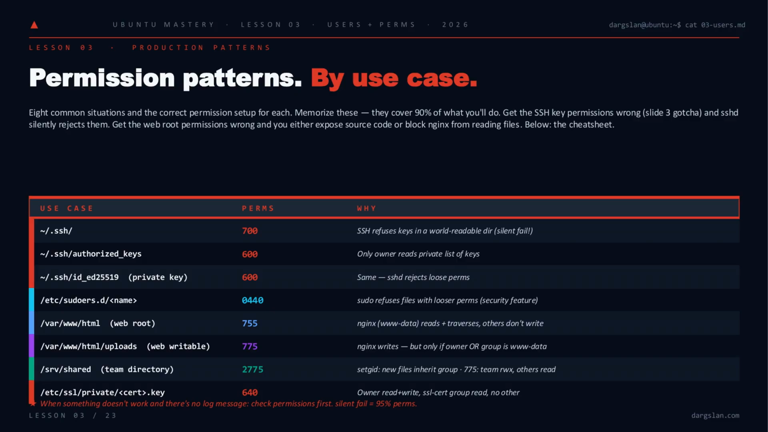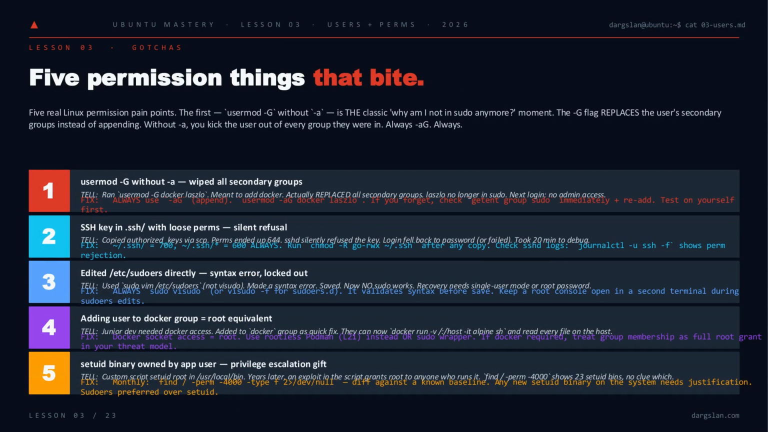It's almost always permissions. Now the gotchas, 5 permission mistakes that have ended careers, or at least weekends. Number 1, usermod -G without -a replaces every secondary group instead of appending. Run it on yourself and you're out of sudo on next login. 2, SSH keys with loose perms get silently rejected. No error, just a password prompt. 3, edit sudoers with vim instead of visudo, save a typo, and you've locked the whole system out.